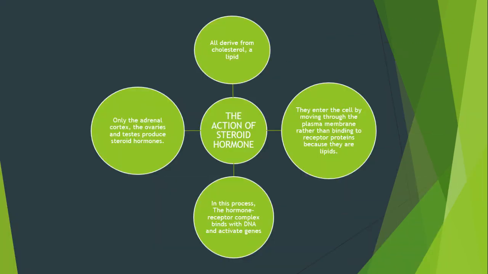So for the next, we will move on to the second action of hormone, which is the action of steroid hormones. So first, steroid hormones are all derived from cholesterol, a lipid. Second, they enter the cell by moving through the plasma membrane rather than binding to receptor proteins because they are lipid. Third, in this process, the hormone receptor complex binds with DNA and activates genes. And lastly, only the adrenal cortex, the ovaries and testes produce steroid hormones.